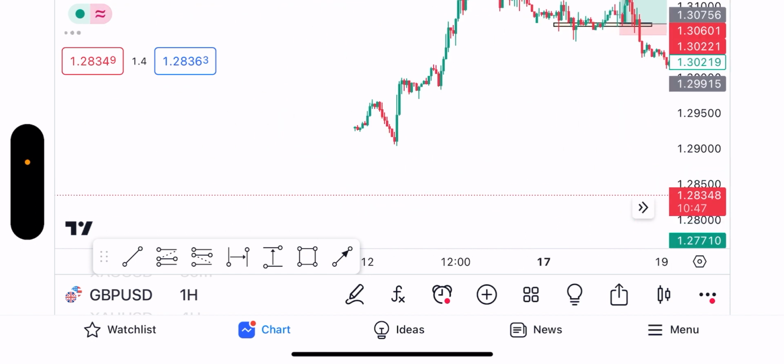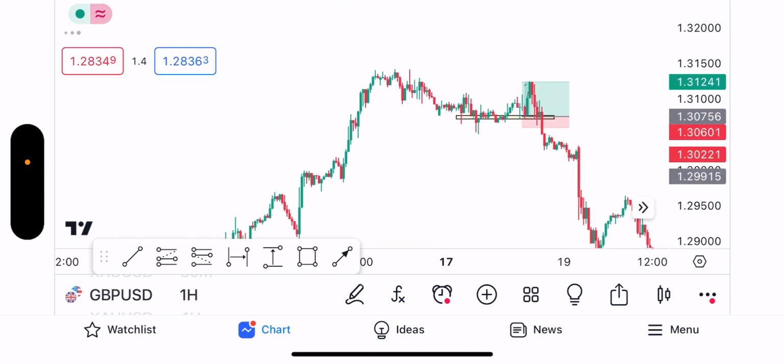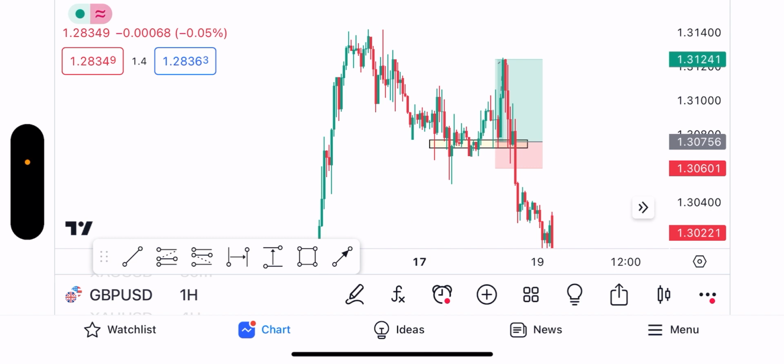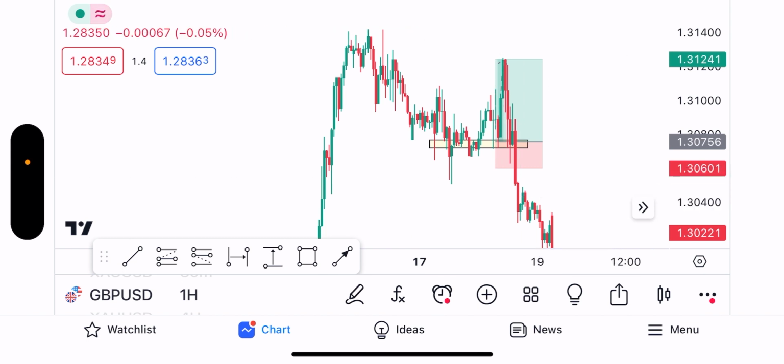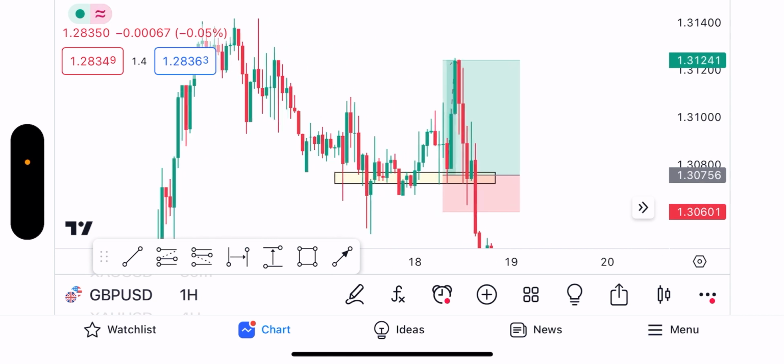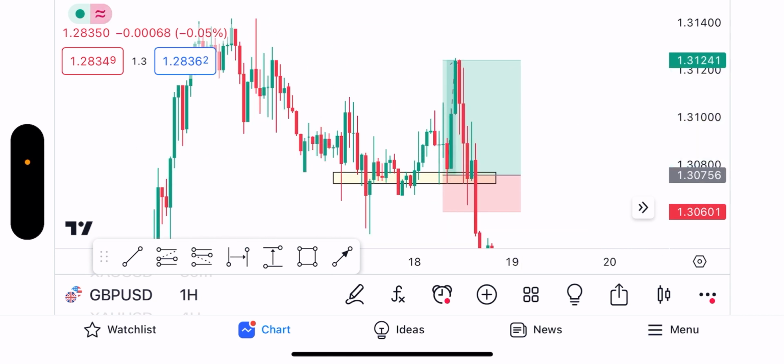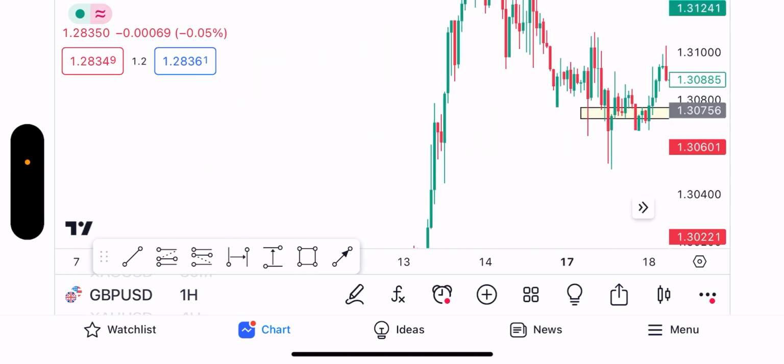Another 7 a.m. move. This is also another 7 a.m. move, and you can see it's the London session. How many pips? 50 pips. You would have had 50 pips with this move. You understand? Let's look at another 7 a.m. move.